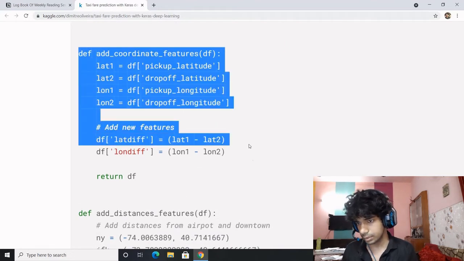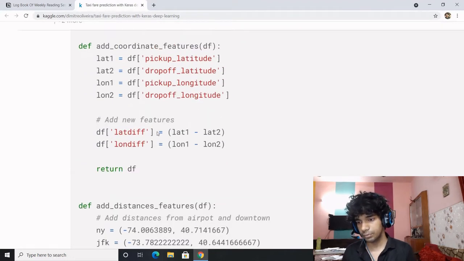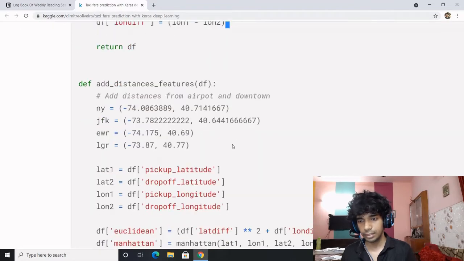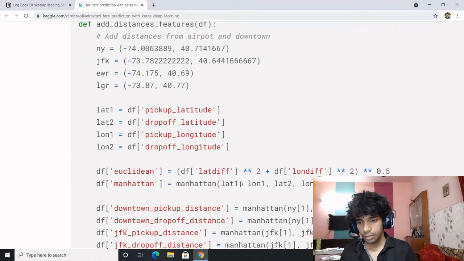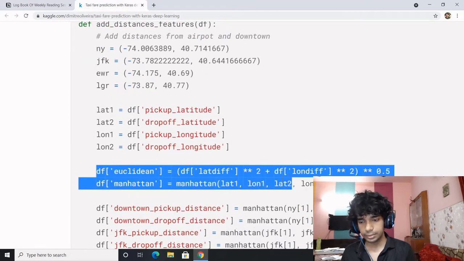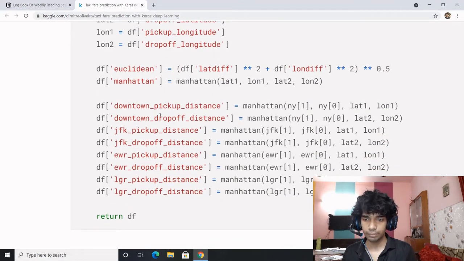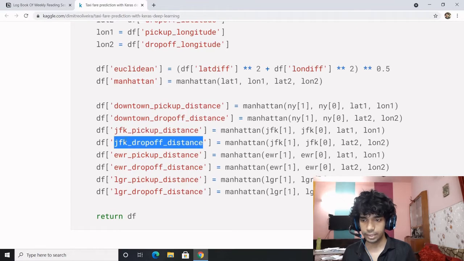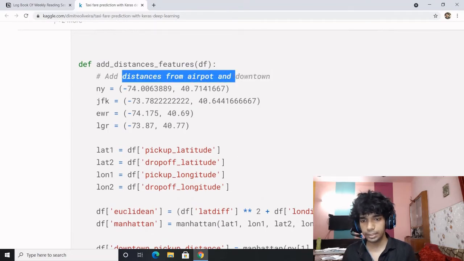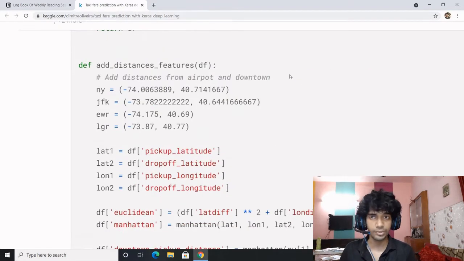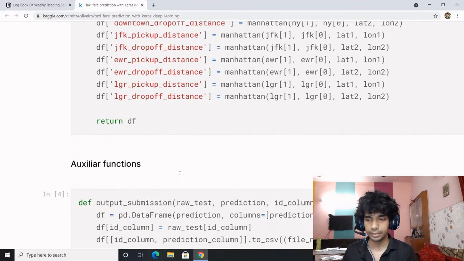Let's talk about this. What is it? Add coordinate. So you're adding a coordinate feature. These are two new features: latitude difference and longitude difference. Now you're adding distance features. You're adding Euclidean distance, Manhattan distance, downtown pickup distance, downtown drop off distance, JFK pickup distance, JFK drop off distance. So you are doing it relative. You add distances from the airport and the downtown. That is another kind of feature engineering, how far it is from the airport, how far it is from the downtown. That is what has been done over here.